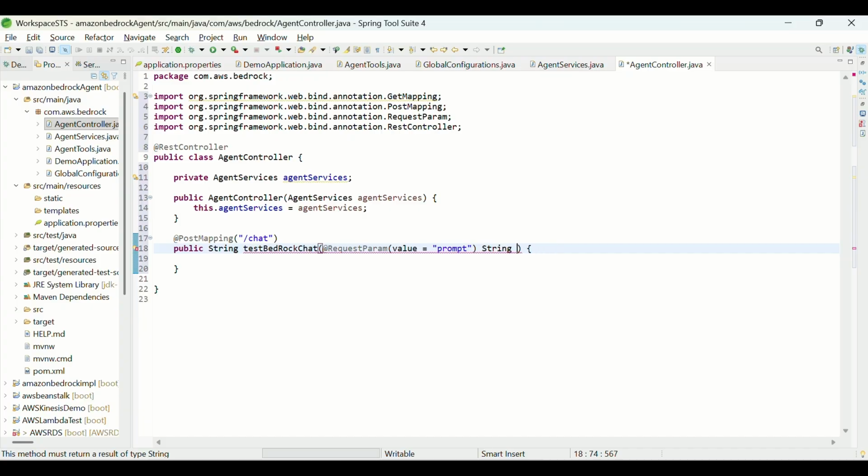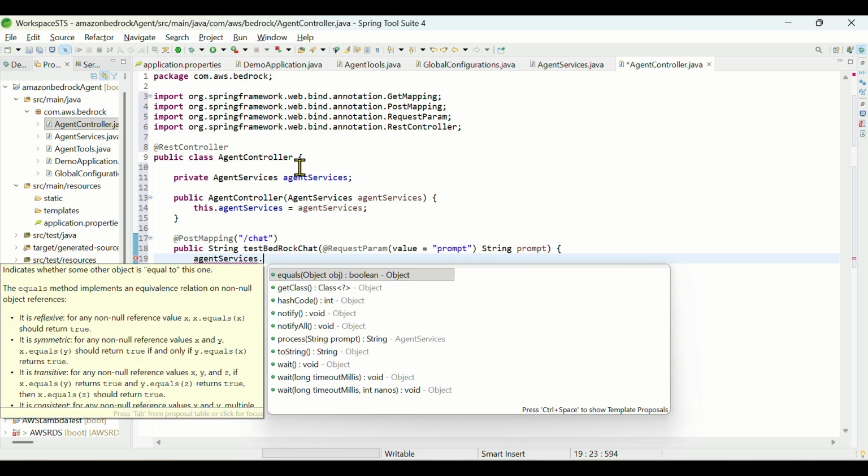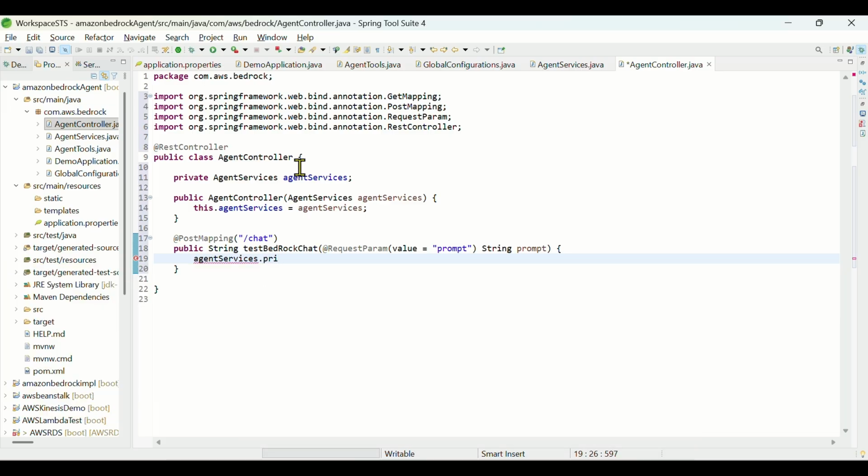Okay, we'll keep it as prompt. Now over here we'll have agentService.process, and we'll return this.